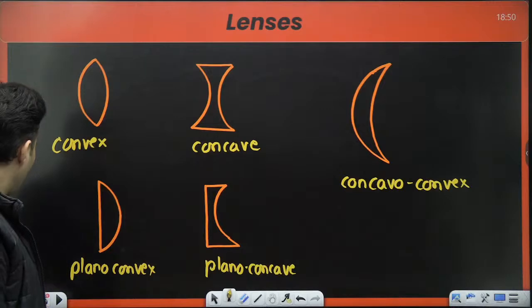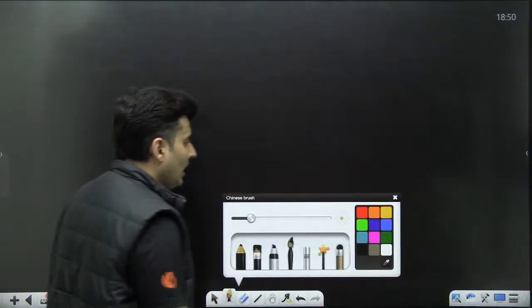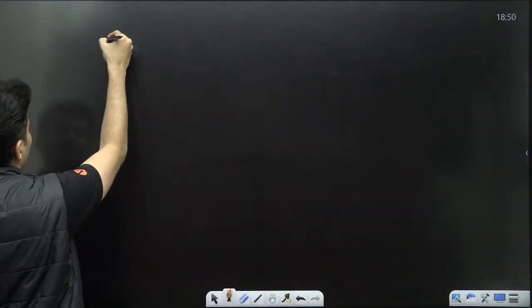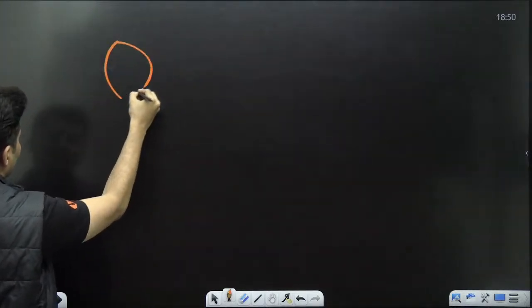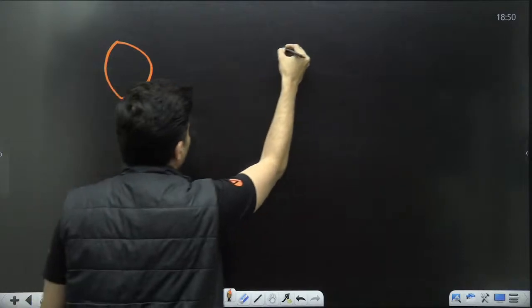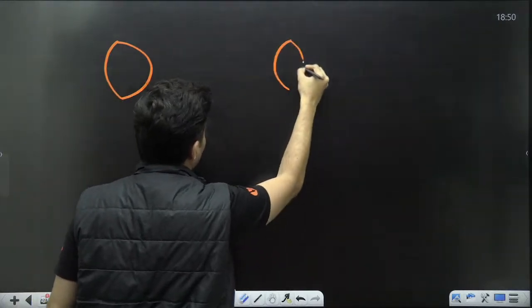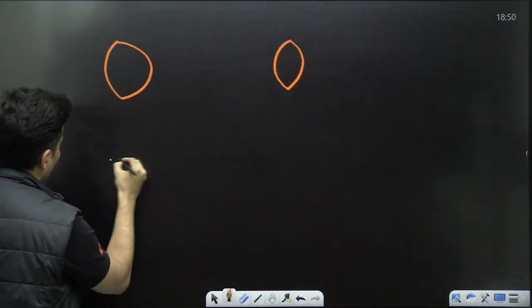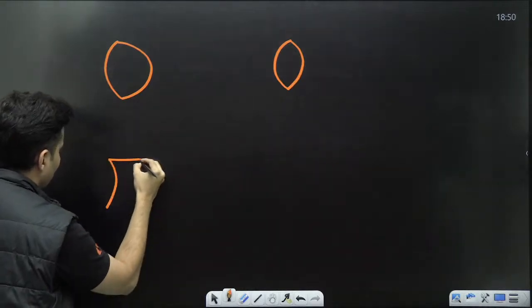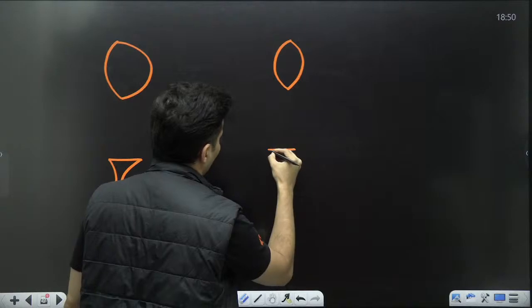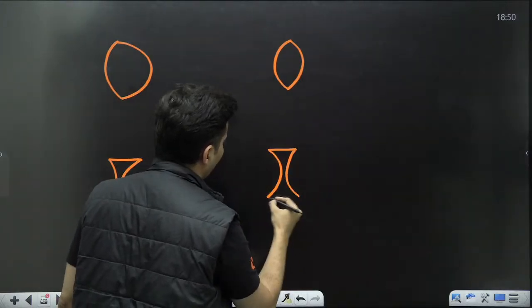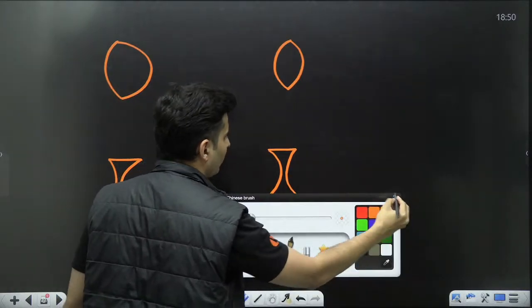Now, in convex lens also or in concave lens also, sometimes you might see one surface is like this, one surface is like this. But sometimes both the surfaces are equal. Here also, sometimes one surface is like this, one surface is like this. Sometimes you see the surfaces are both equal on both sides.